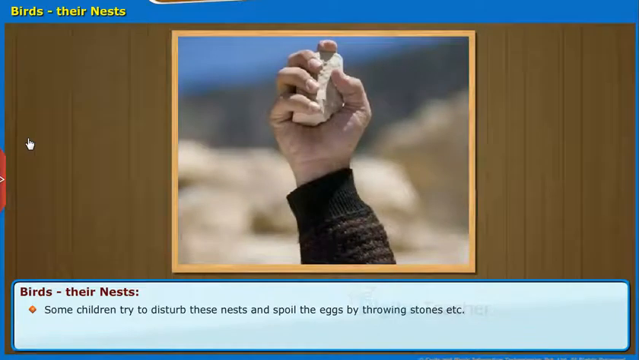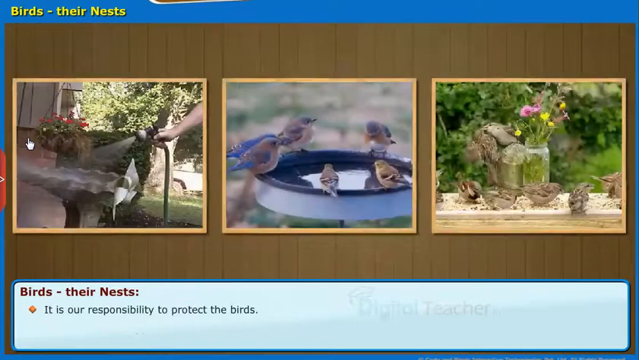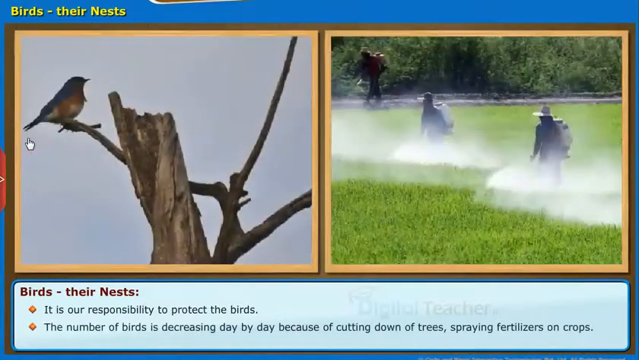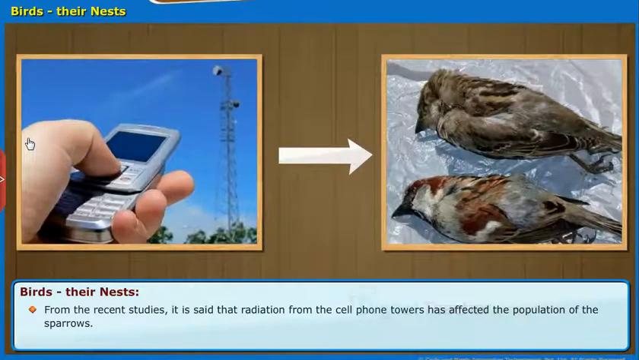Some children try to disturb these nests and spoil the eggs by throwing stones, etc. This should be stopped. It is not the right way. It is our responsibility to protect the birds. The number of birds is decreasing day by day because of cutting down of trees, spraying fertilizers on crops. From the recent studies, it is said that radiation from the cell phone towers has affected the population of the sparrows.